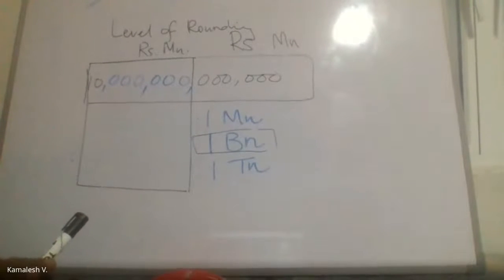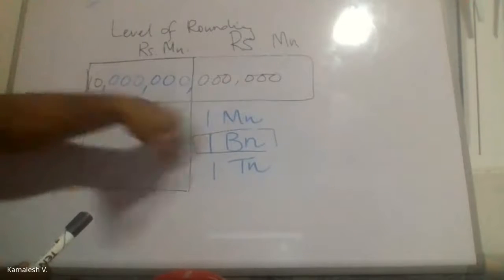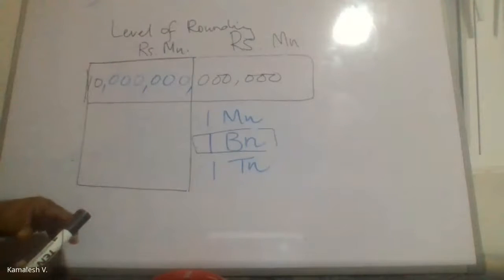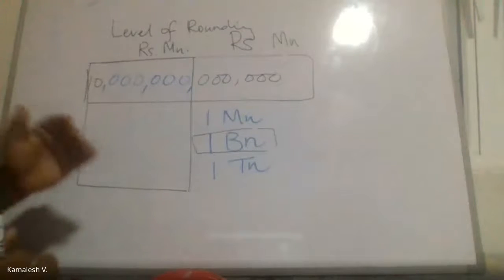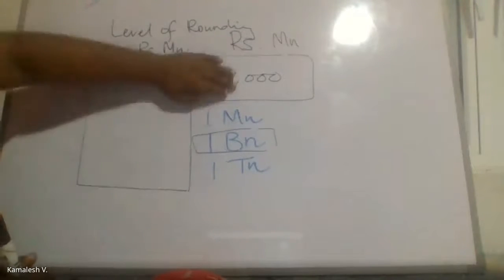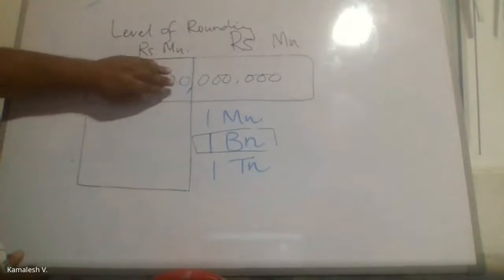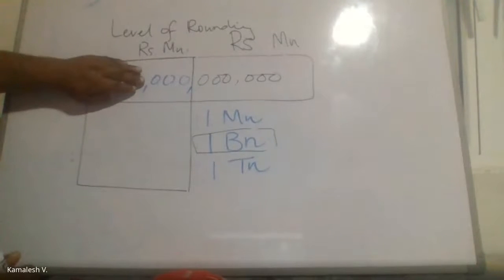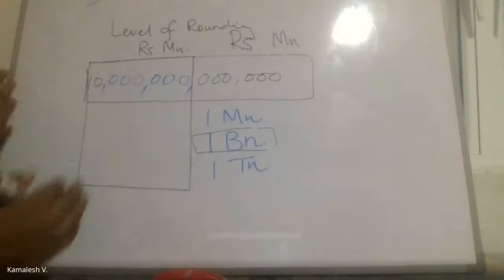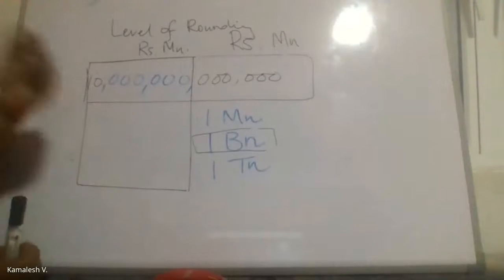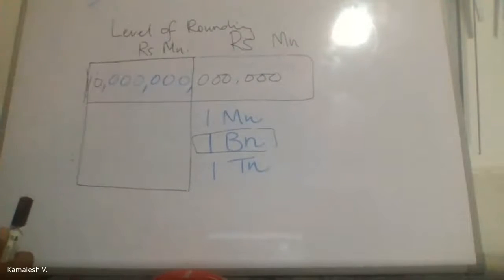You prepare financial statements in full rupees, but later on, when you present them, you need to make a decision. How will it look when I present it in full rupees? Or when I put it in thousands? Or when I put it in millions? Or you can go to the extent of showing it in billions also. So when you want to make the number smaller and smaller, you can extend your level of rounding. Is that understood? So just take this as an example so that when you look back, you will understand. Just make a note of it.